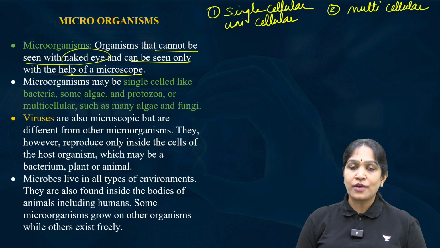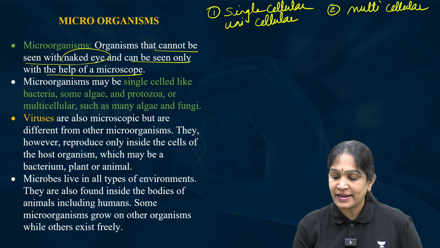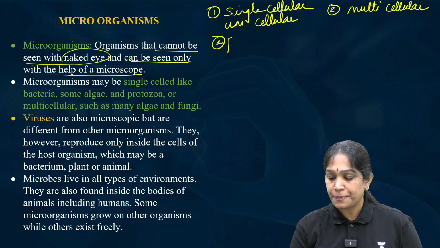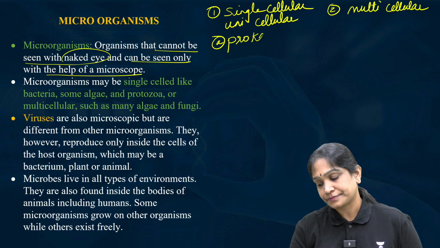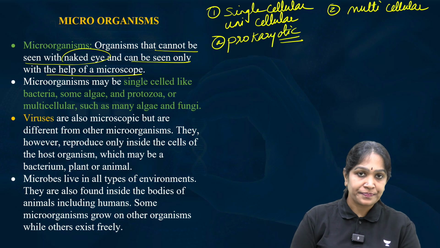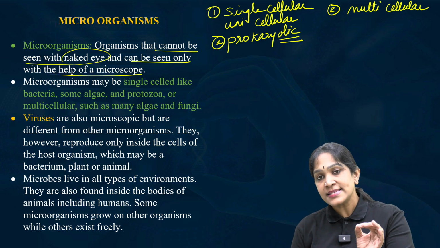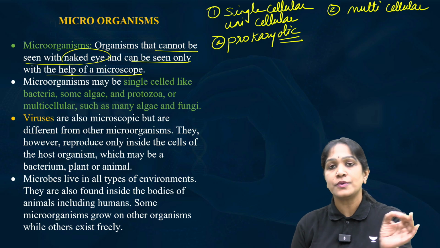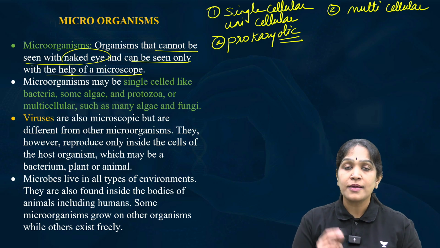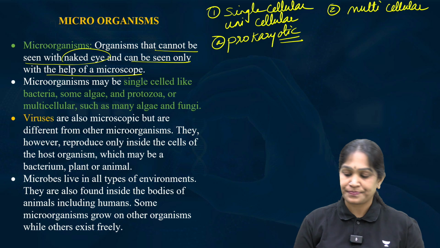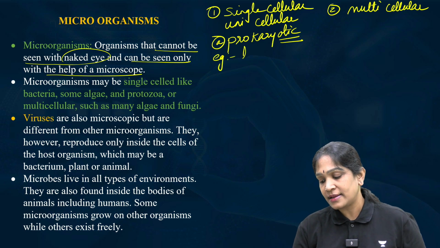The single cellular organisms can be further divided into 2 types. Prokaryotic. They are unicellular. Their body is made up of a single cell, but that one single cell does not have a true nucleus. Therefore, they are prokaryotic microbes. Example, bacteria.